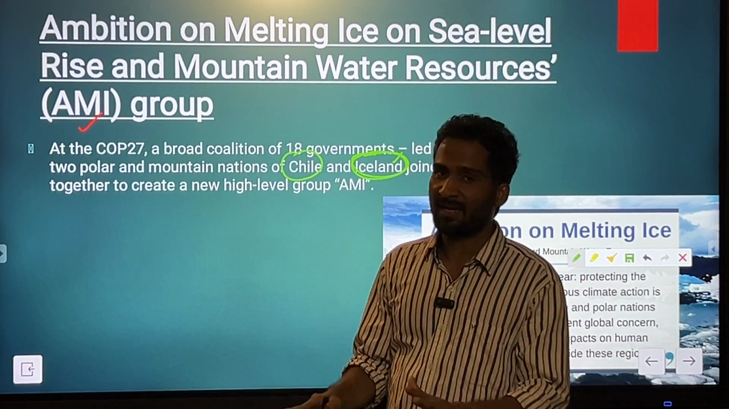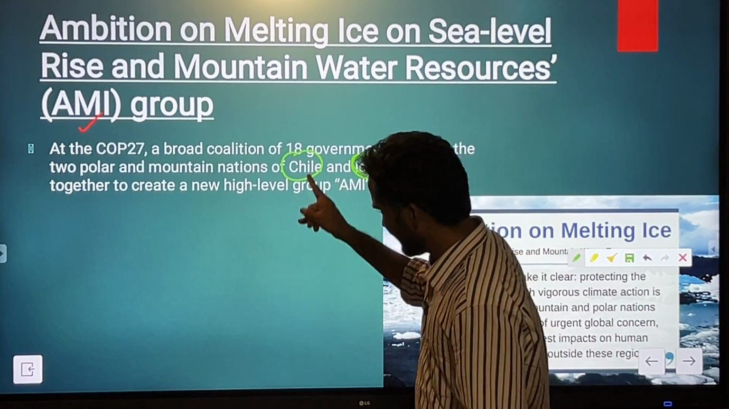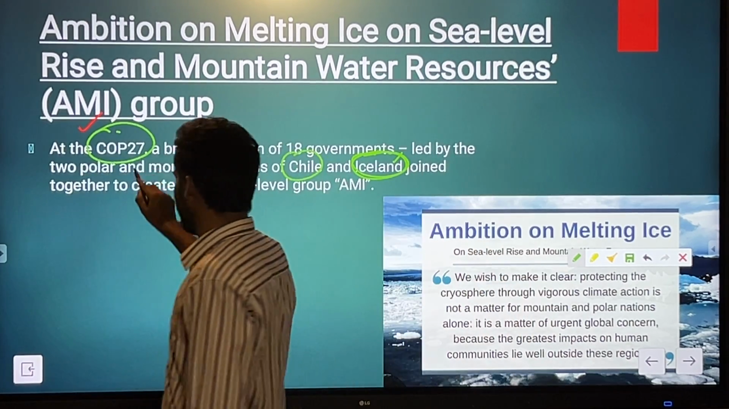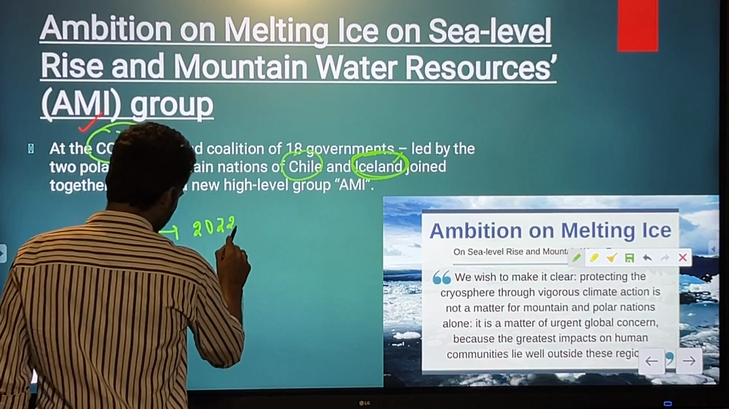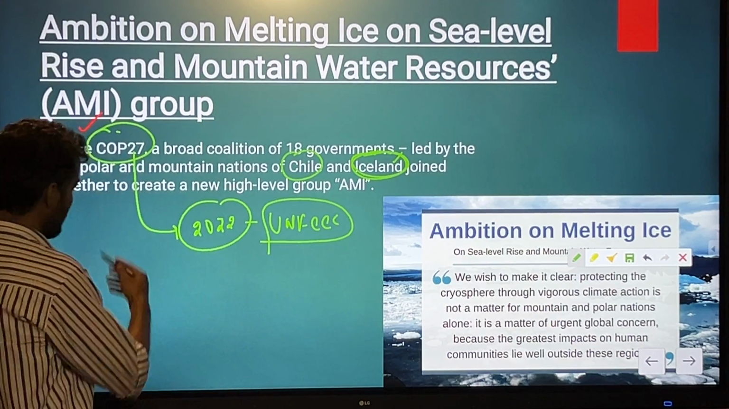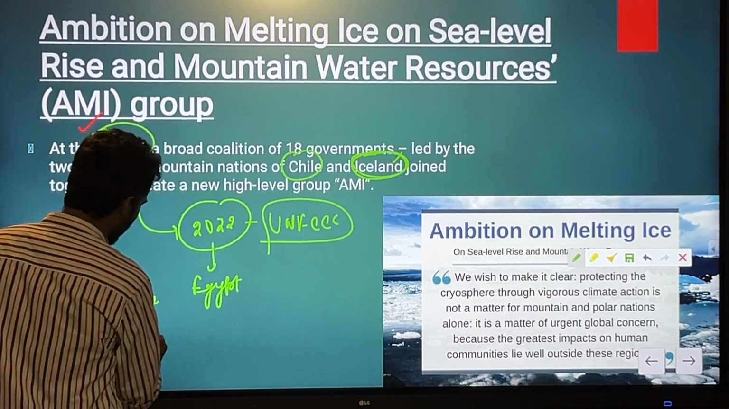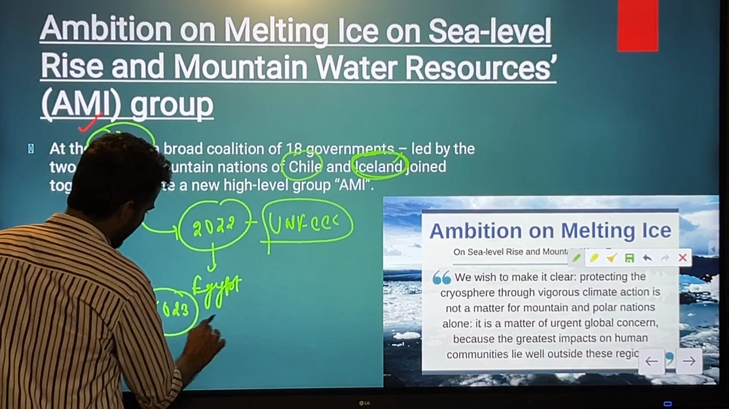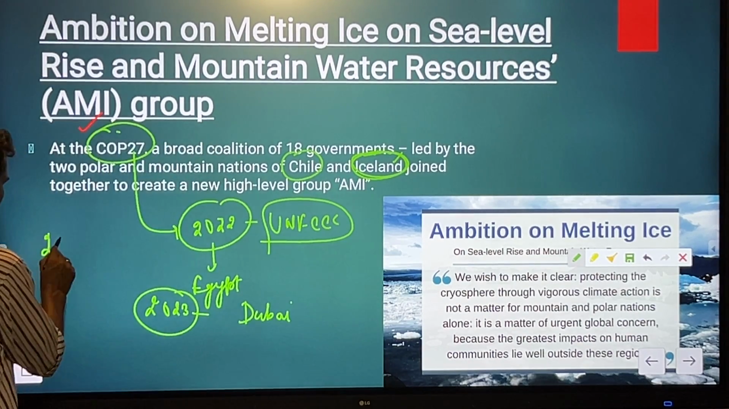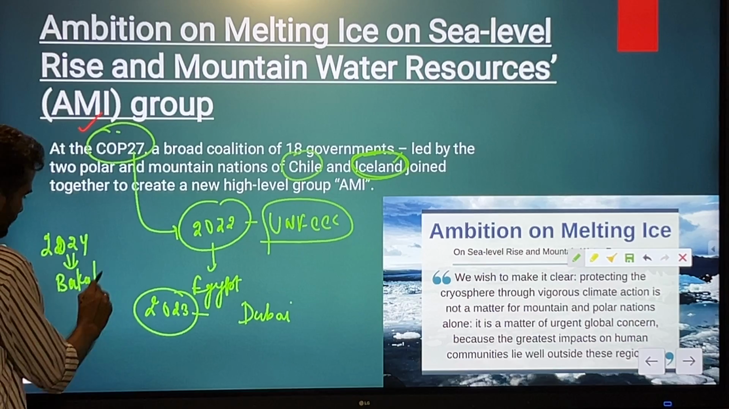not only in the polar areas, not only in the mountainous areas, but they have impacts in different parts of the world. That is why this coalition was proposed in COP 27 of 2022. This is the COP of the United Nations Framework Convention on Climate Change. This COP 27 was held in Egypt. Then the 2023 COP was held in Dubai, and 2024 was held in Baku. Baku is in Azerbaijan,